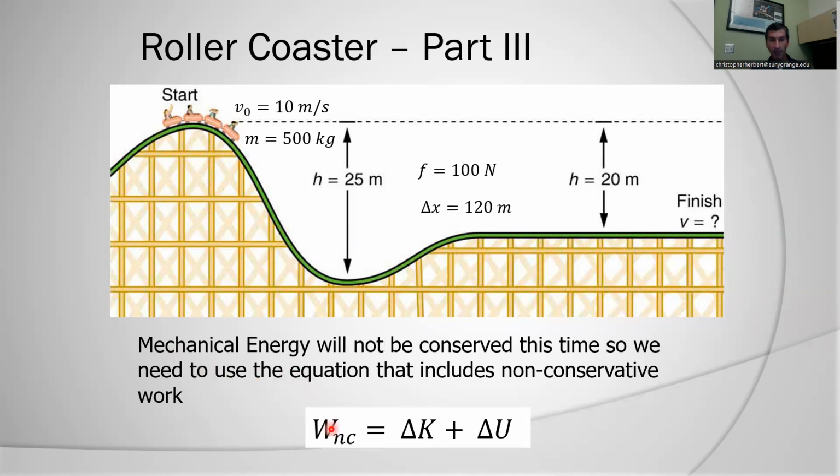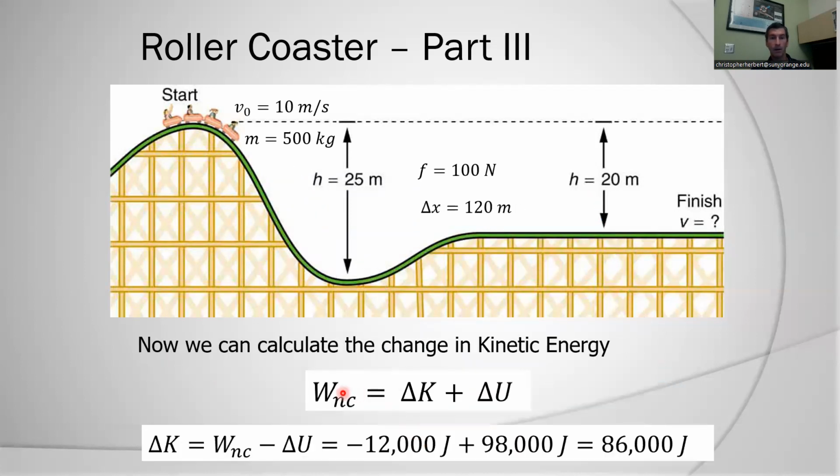Okay, so I have my work, I have my change in potential energy. Now I can solve for my change in kinetic energy. So rearranging this equation, delta K is going to be equal to my work non-conservative minus my change in potential energy. So that becomes this equation. This value is negative. I subtract off a negative value, I get positive here. And I can see that most of the potential energy was converted into kinetic energy. I have 86,000 joules of kinetic energy at the end of the problem.